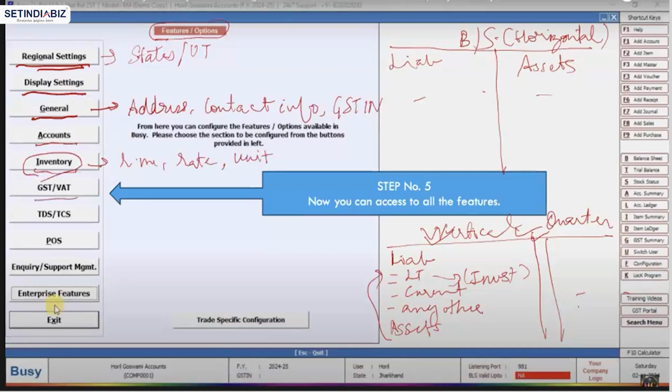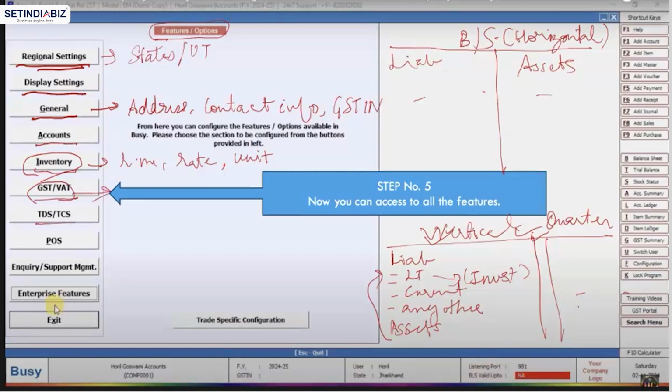Then GST or value added tax. If I am operating my business as per GST, see, there are still many businesses operating under VAT. Even though GST has been introduced, the government is still trying to cover all those organizations operating under value added tax, which is obviously not officially right. But yes, this software still provides the option. It's not like GST is introduced, so VAT features have been deleted. So we can access these features in this tab.